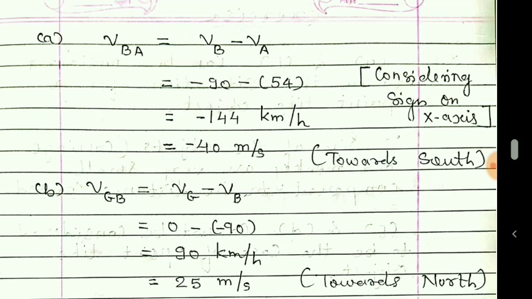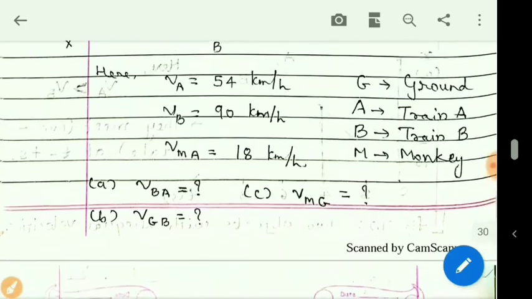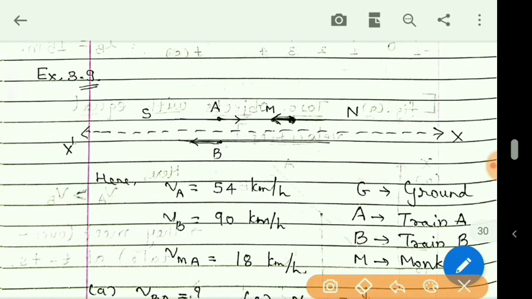I hope you understood this, and simplifying we get minus 40 meter per second. And in which direction? As it is negative, the velocity of B with respect to A will be towards south. The final answer is negative, meaning it is towards negative x direction, towards south.